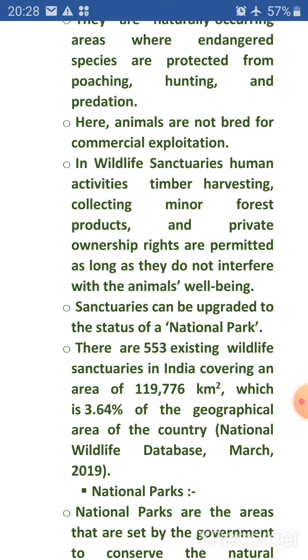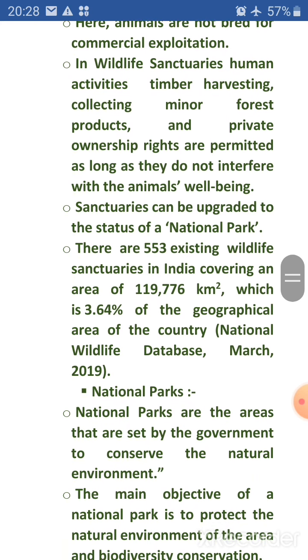There are 553 existing wildlife sanctuaries in India, covering an area of 1,19,776 square kilometers, which is 3.64% of the geographical area of the country. National Wildlife Database, March 2019.